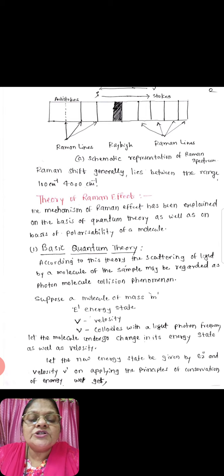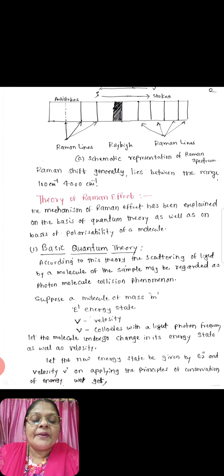Suppose a molecule of mass m, E dash is energy state, v is velocity, nu is the frequency of the colliding light photon. Let the molecule undergo change in its energy state as well as velocity. Let the new energy state be given by E double dash and velocity v dash.